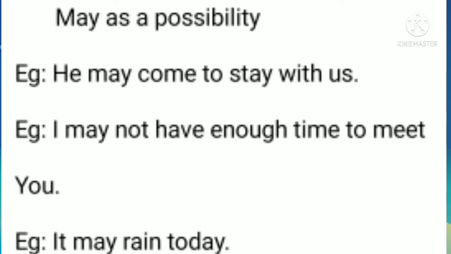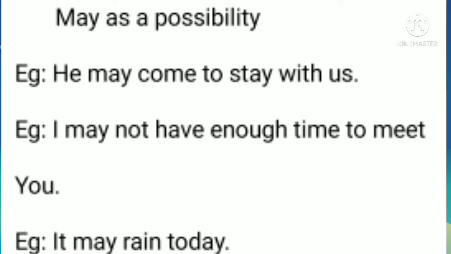Next example, I may not have enough time to meet you. This means that if I get time, I'll meet with you, but if I don't get time, I'll not meet with you, right? So possibilities are there, and it is up to the time. If time is there, he will meet with me or I will meet with him, but it is up to the time, right? So possibilities are there.